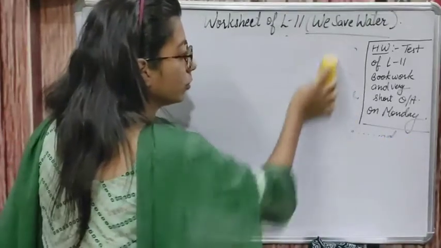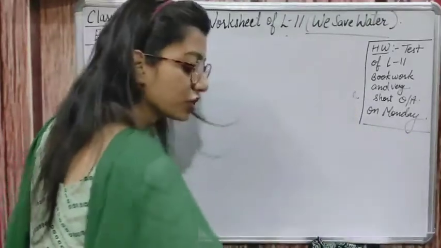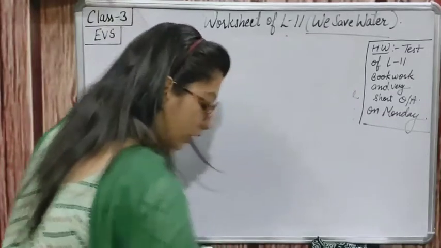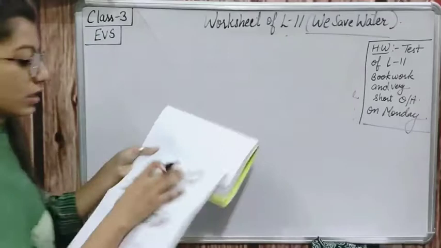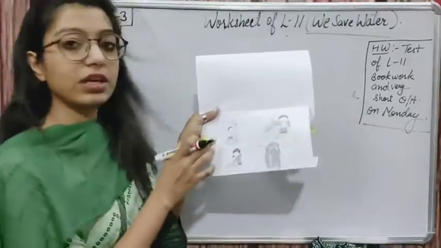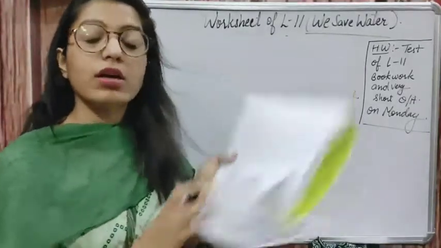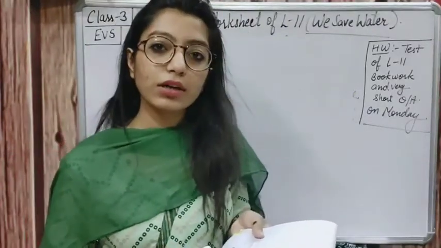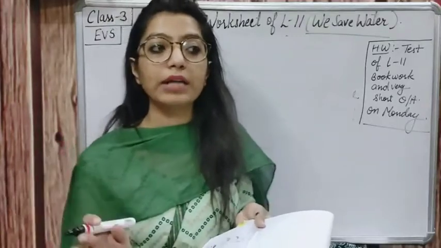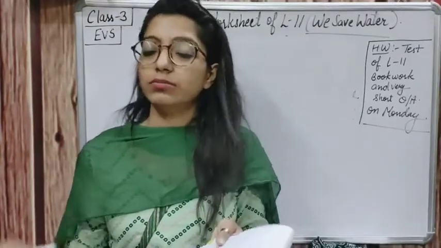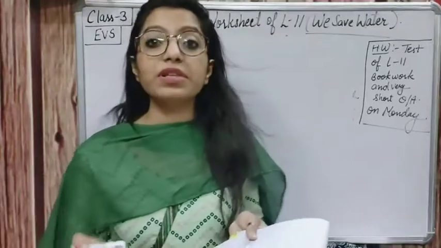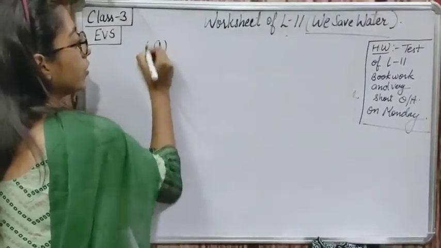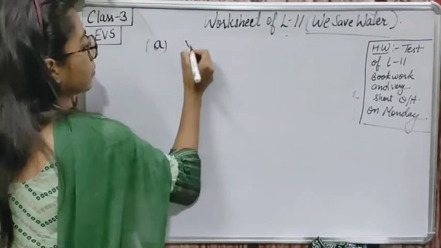Okay. Then question number 2 is tick for the correct picture and cross for the wrong picture. So first picture: this boy is taking a bath under the shower. Is it correct? No, we shouldn't take a bath under the shower daily. Sometimes it can be, but water wastage is much. So we will put a cross in front of picture number A.